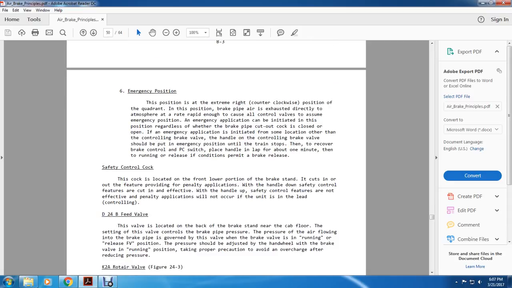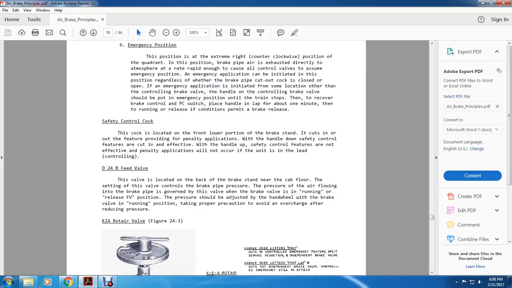Alright, emergency position. This is the position at the extreme right of the quadrant. In this position, brake pipe air pressure is vented directly to the atmosphere at a rapid rate, enough to cause all control valves to assume the emergency position. An emergency application can be initiated in this position regardless of whether the brake pipe cutout cock is closed or open. If an emergency application is initiated from some location other than the controlling brake valve, the handle of the controlling brake valve should be put in emergency position until the train stops. Then, to recover brake control, the power knockout switch must be placed, and the handle left in lap for about 1 minute, then moved to running to permit the brakes to release.